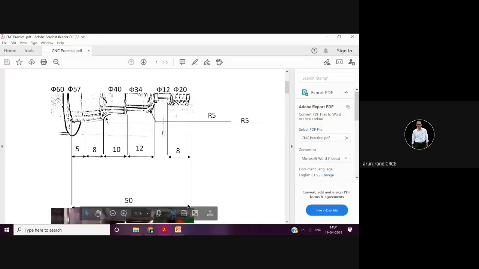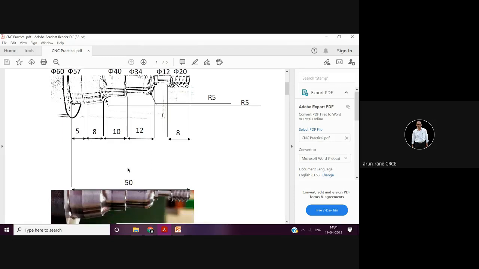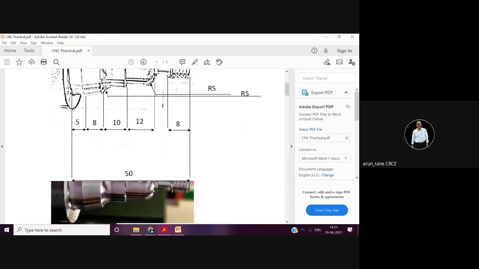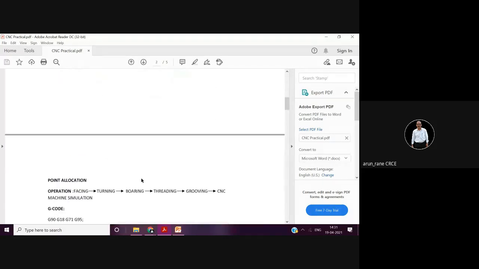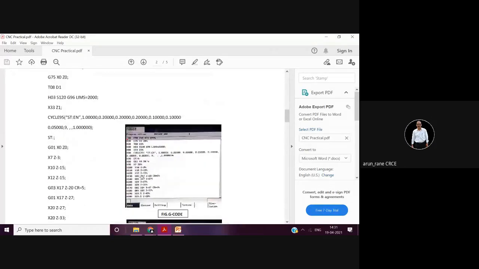So this is Z0, this is Z minus 8, this is Z minus 15, this is Z minus 27, this is Z minus 37, then this is Z minus 45, and this is Z minus 50. So this is how you have to show the dimensions here. You have to clearly write X0 and Z0, show that symbol, and give all the dimensions like Z minus 8, Z minus 15, Z minus 27. If you don't understand, please ask.